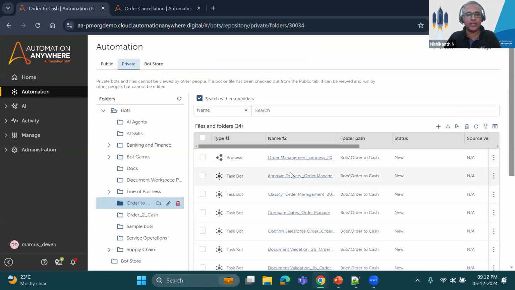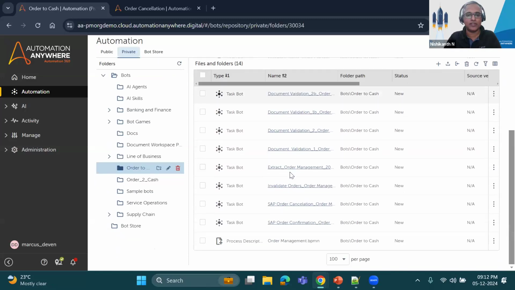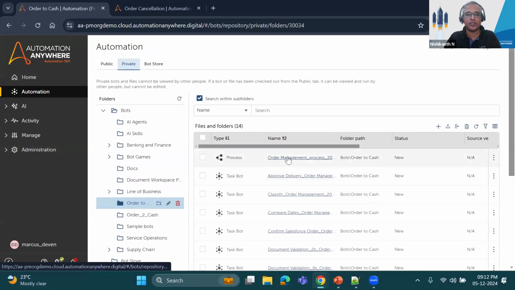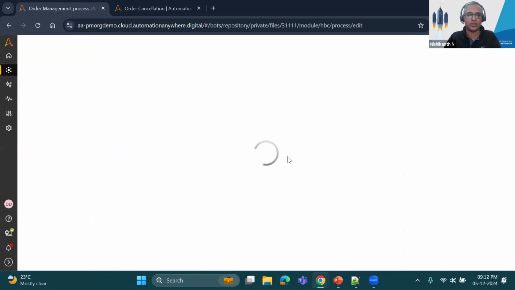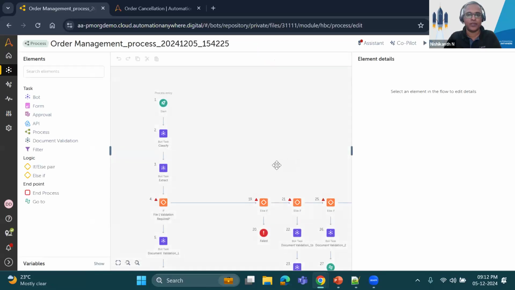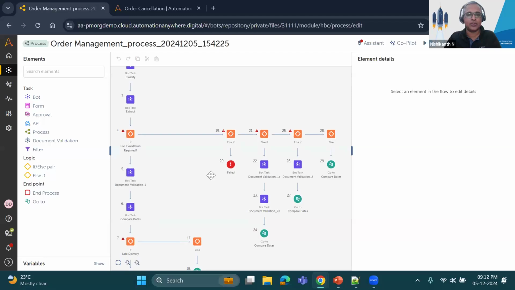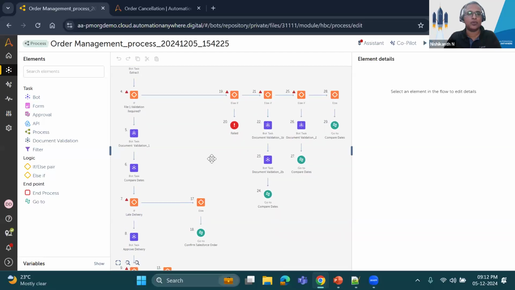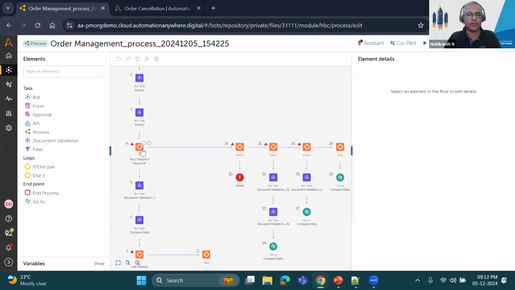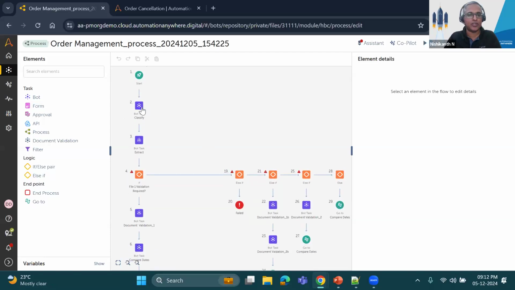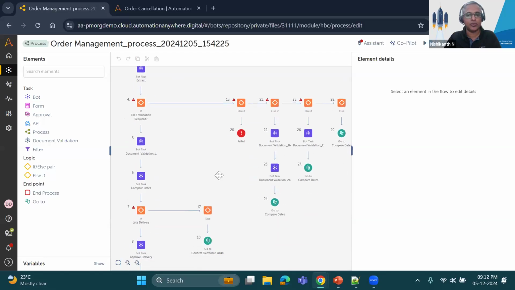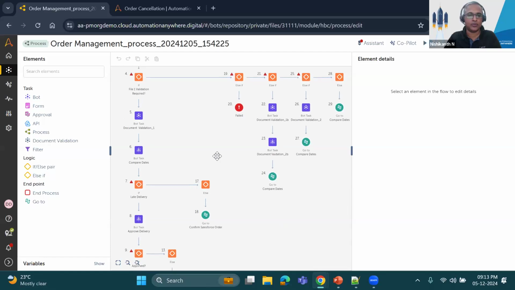So it generates all the different types of automations like task bots wherever necessary, and also the process. So process is where it basically takes your diagram and converts that into the process automation. So as you see here, it has taken the BPM diagram and converted that into a complete workflow of this order management process. Here you have conditions wherever necessary based on what you have defined, also different automations like bot tasks or any approvals if you had defined in your workflow.